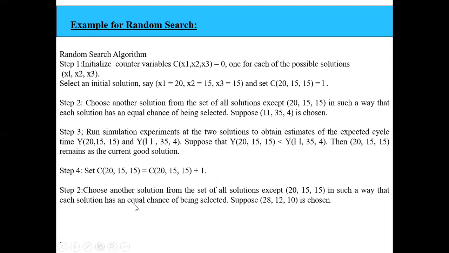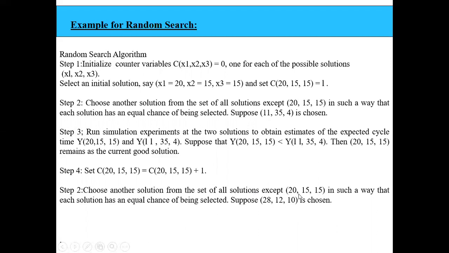Now, once again, we have to choose another solution from the set of all the solutions except this solution. 20, 15, 15 we should not select, right? So except this, and 11, 35, 4 also we should not select, because it has already been checked here. So out of these two, we have to select one more solution. So let us select 28, 12, 10 as one more solution.